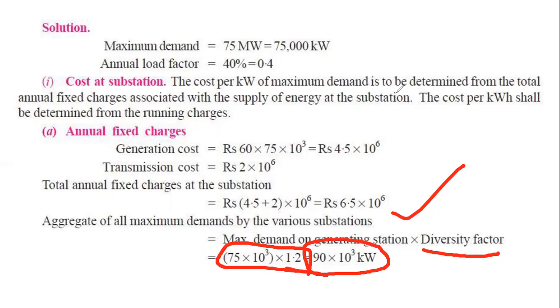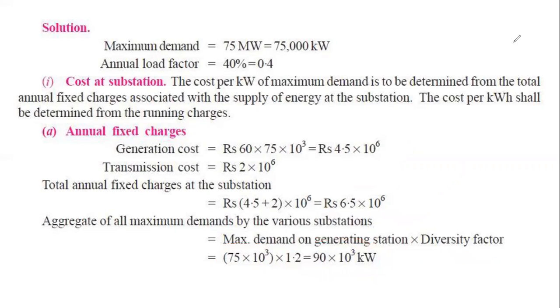Okay, so now we have the total fixed cost, 6.5 into 10 to the power 6, and we have the total maximum demand. If we divide 6.5 into 10 to the power 6 by 90 into 10 to the power 3, we will get the fixed cost per kilowatt.